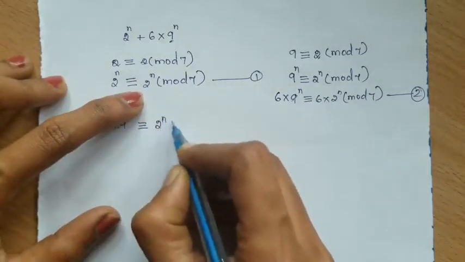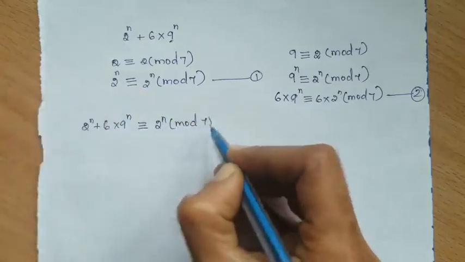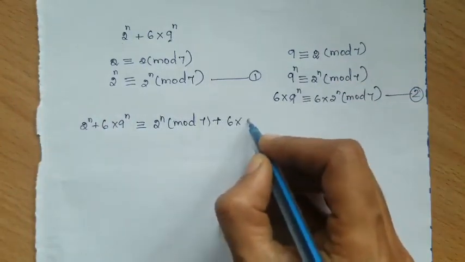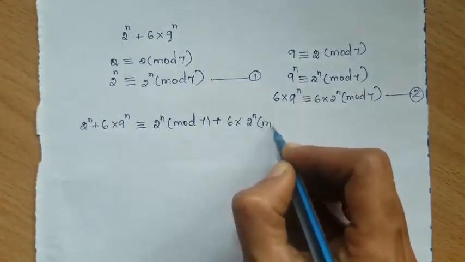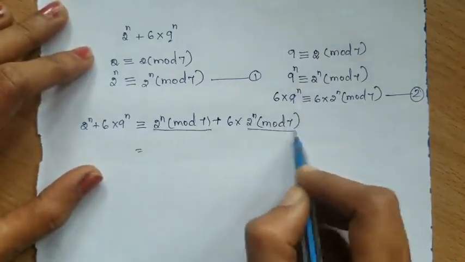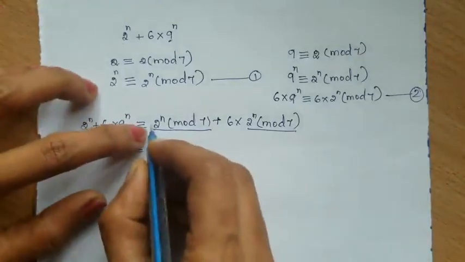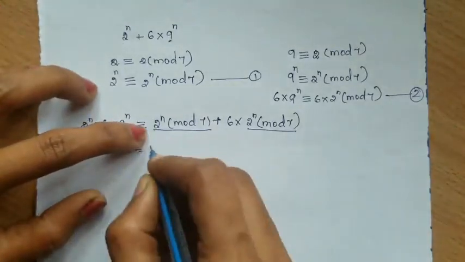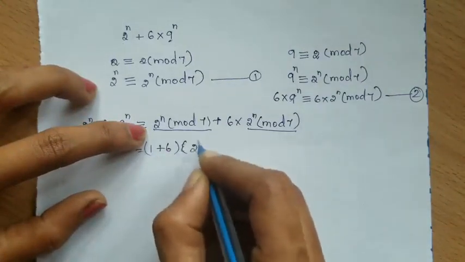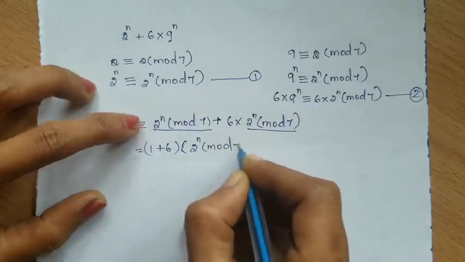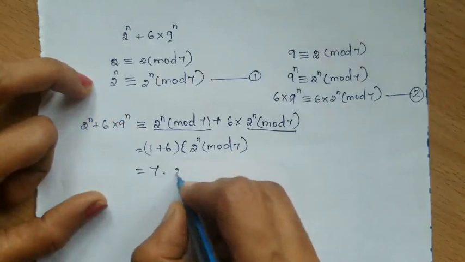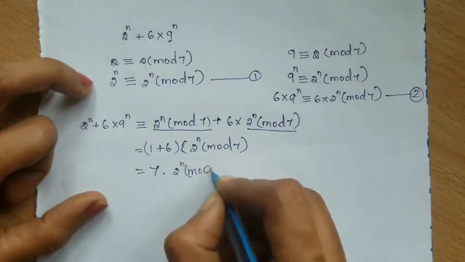2 power n mod 7 plus here 6 into 2 power n mod 7. See, here this is common, isn't it? So take it outside. What will you get remaining here? Here we have 1. 1 plus 6, 2 power n mod 7. Okay, so 1 plus 6 is 7. 7 into 2 power n mod 7.